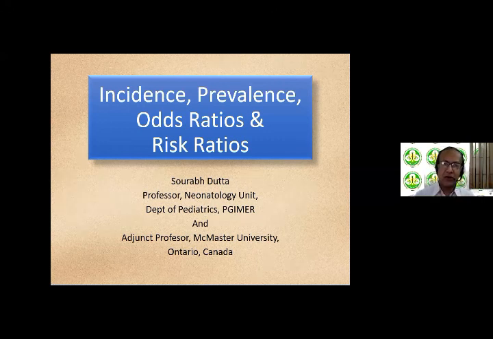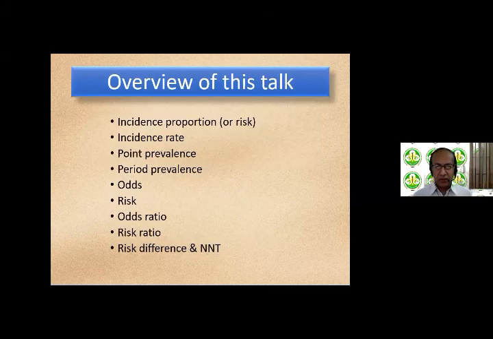So today we're going to talk about incidence, prevalence, odds, risks, and odds ratios and risk ratios. The veritable bread and butter of research methodology. The overview of this talk is: we're going to talk about incidence proportion, which is also known as risk, incidence rate, and what we mean by point prevalence and period prevalence. Then we'll go on to odds, risks, odds ratios, risk ratios, and what we mean by risk difference and number needed to treat. So there's a lot of ground to cover today. Hope to do it in about 45 minutes, leaving 15 minutes for questions and answers.